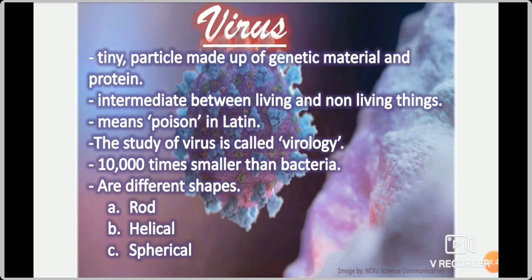What is the meaning of intermediate between living and non-living? It means the borderline between living and non-living things. If it is attached to a living organism, it will multiply, reproduce and cause diseases. So, it acts as a living thing.